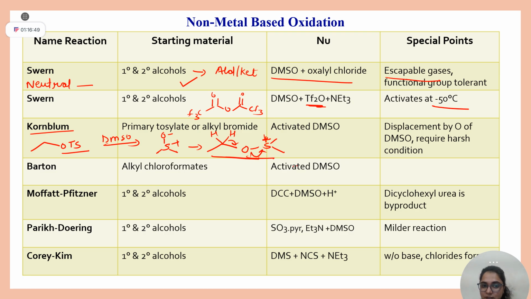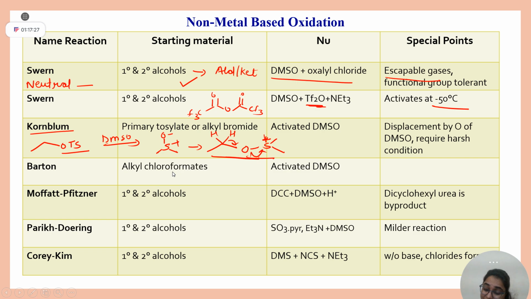So now can you go through the other reactions? You just have to go through these name reactions, type them in Google. First write the mechanism by yourself. The same type of mechanism will follow. What is the sequence? Your activated DMSO will attack. In the first case, it will attack onto oxalyl chloride, then Tf2O, then primary tosylates. Alkyl chloroformates are other electrophiles. This activated DMSO will attack there, right?